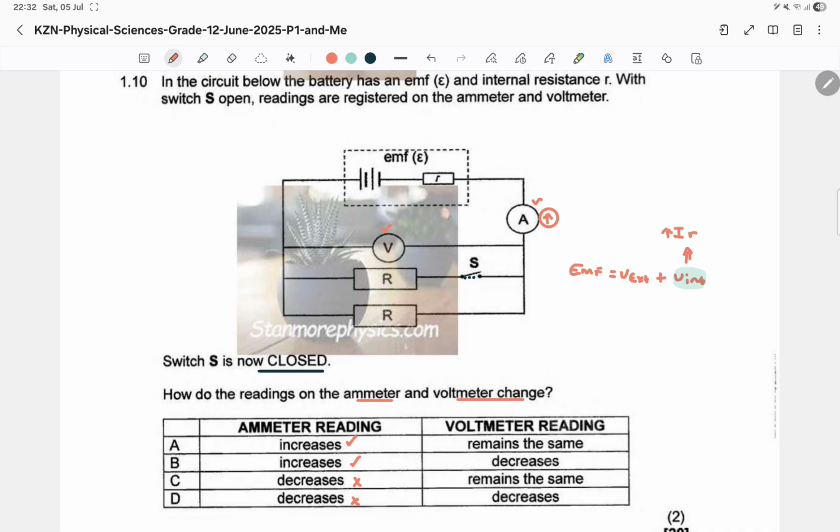We saw that this increases. If that increases, this also increases. But we know the EMF is constant. And for us to really measure up to the same EMF, if we're adding more, it means this should decrease. Right, so this means the answer is B.